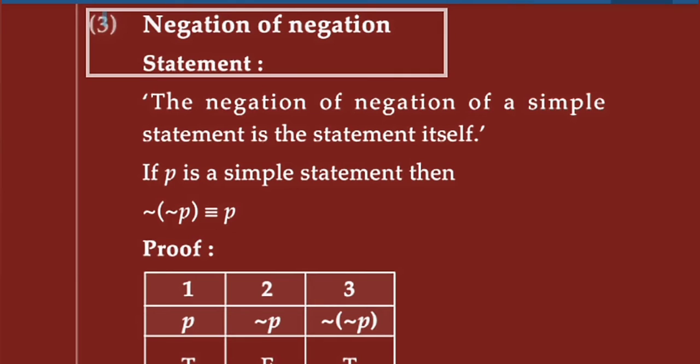Let's see third, negation of a negation statement. The negation of a negation of a simple statement is the statement itself.